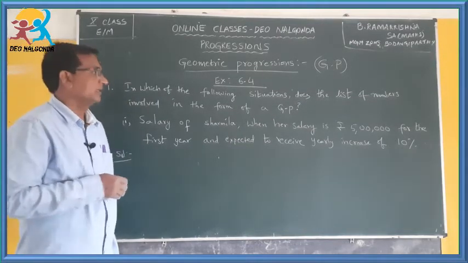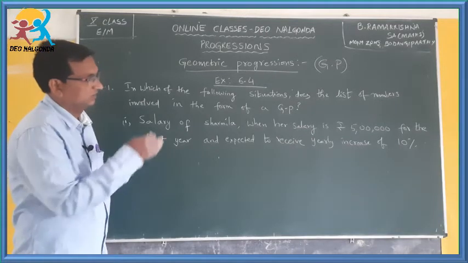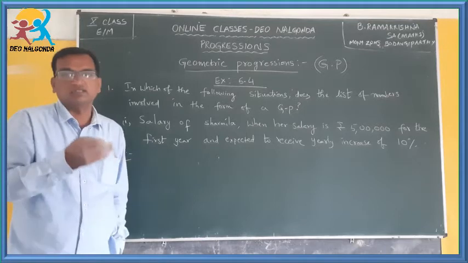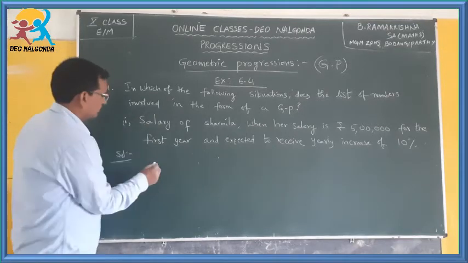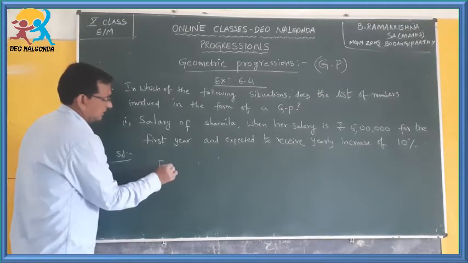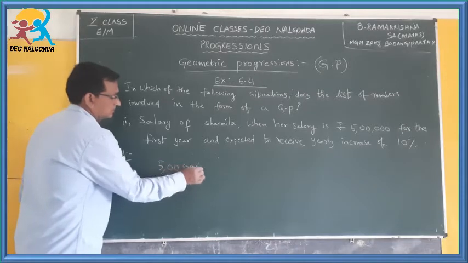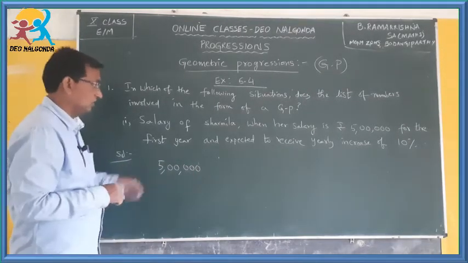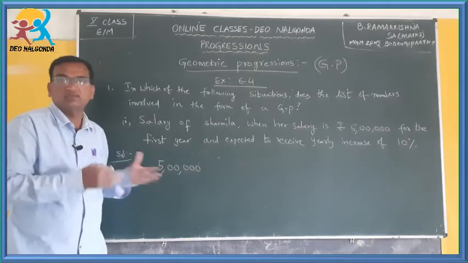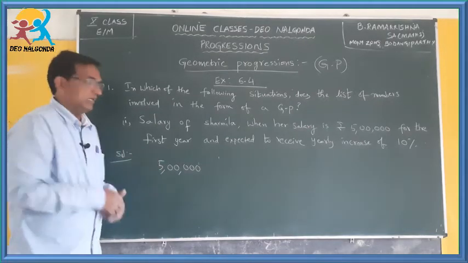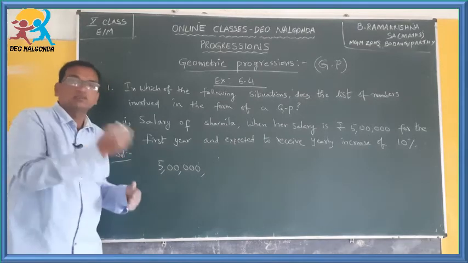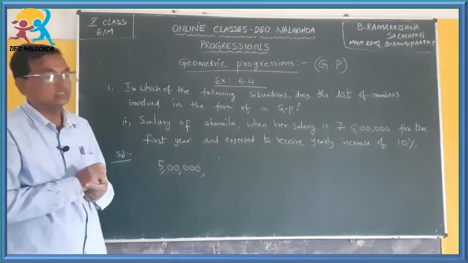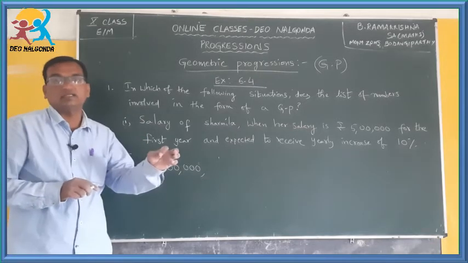Sharmila is getting a salary of 5 lakhs initially, meaning in the first year when she joined, she got how many rupees per annum? 5 lakhs. This is not monthly salary, this is yearly salary. So our first term became 5 lakhs. And then afterwards she received a yearly increase of 10%.